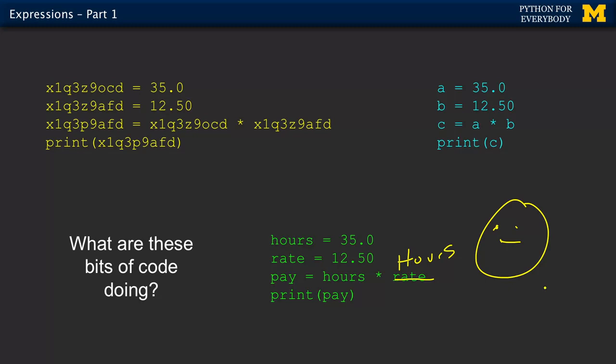And now I can look at your code, and if I see you say pay equals hours times hours, I'd ask, why did you multiply hours times hours? Didn't you really mean to multiply hours times rate? So mnemonic variables are only for humans.